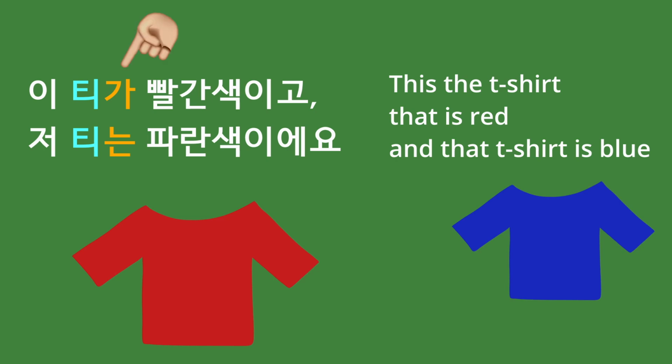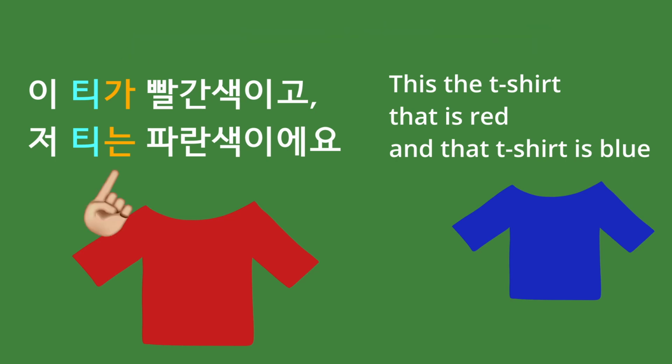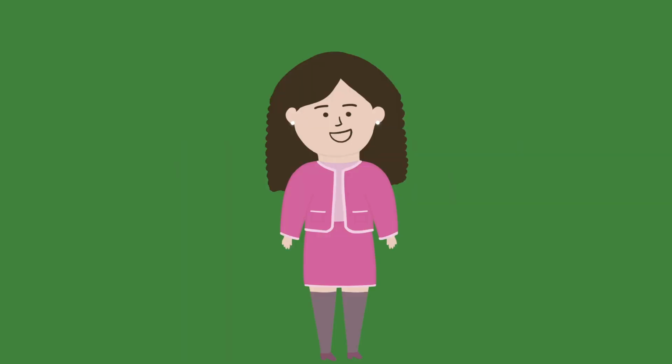There is 이가 particle in the first part of the sentence. It seems someone asked which t-shirt is red. And in the second part, there is a 은는 particle, so the speaker wants to express that the t-shirt is different because the color is different. Or the speaker wants to purely state that the t-shirt is blue. Sometimes you have to choose one of two particles. Sometimes both are fine. Just you shouldn't always interpret these particles in the same way. It depends on what you want to convey. It's a rather subjective topic. The important thing is to gain experience.